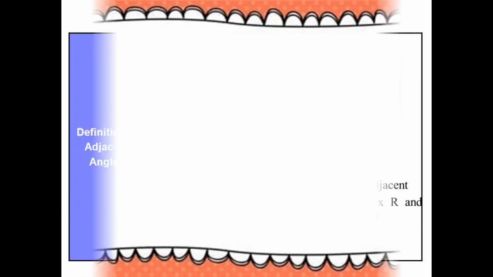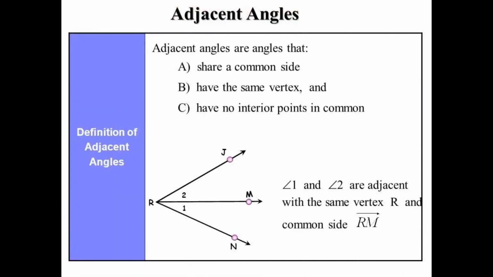Next topic is adjacent angles, and it says that adjacent angles are the angles that share a common side, have the same vertex, and have no interior points in common. For example, angle 1 and angle 2 are adjacent angles in the given figure with the same vertex R and having the common side RM.